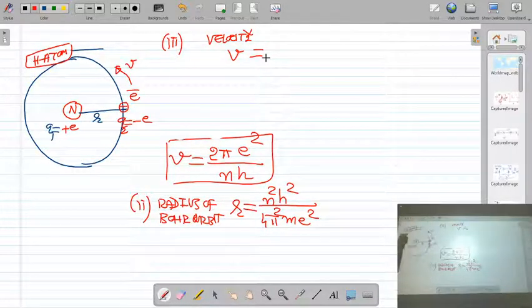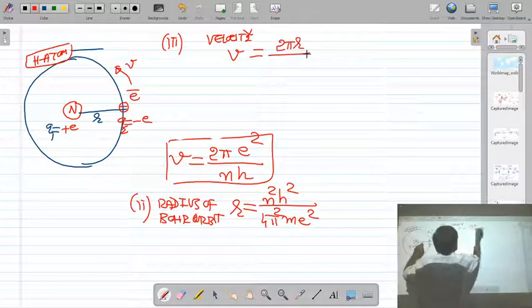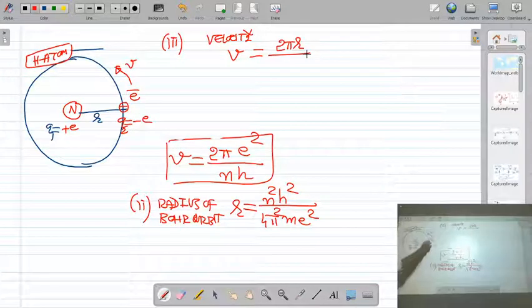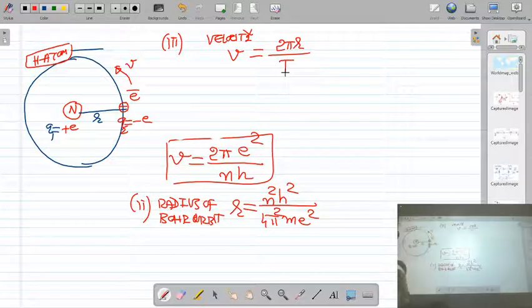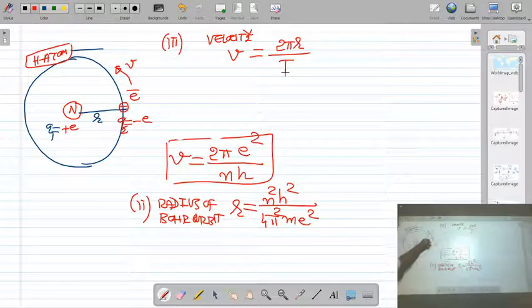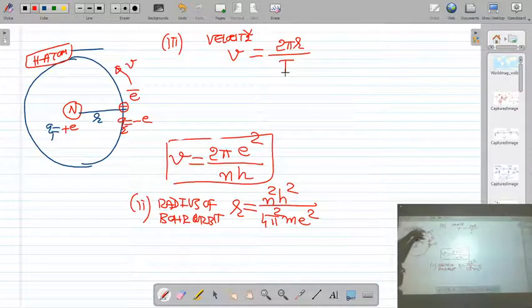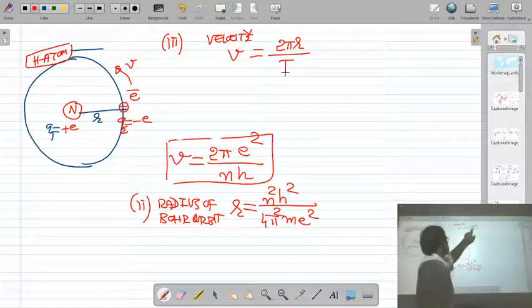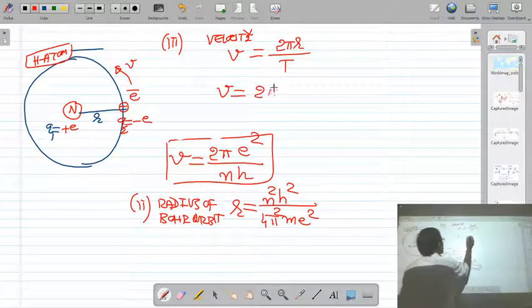When the electron makes one rotation, the distance traveled is 2 pi r, and the time taken to complete one revolution about the nucleus is called the periodic time T. So v is equal to 2 pi r upon T.